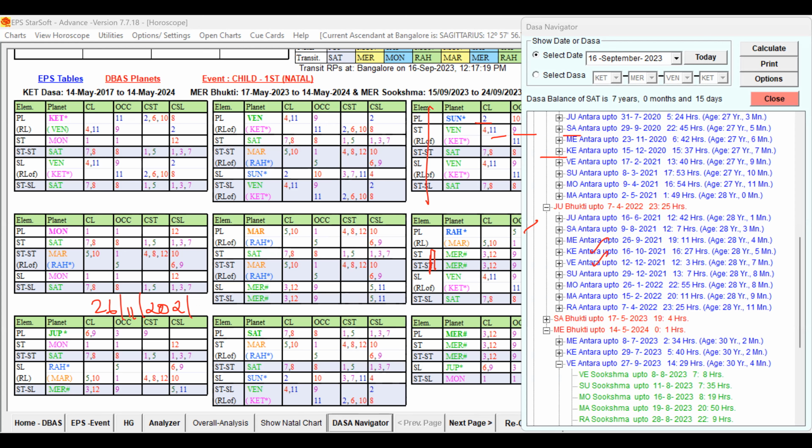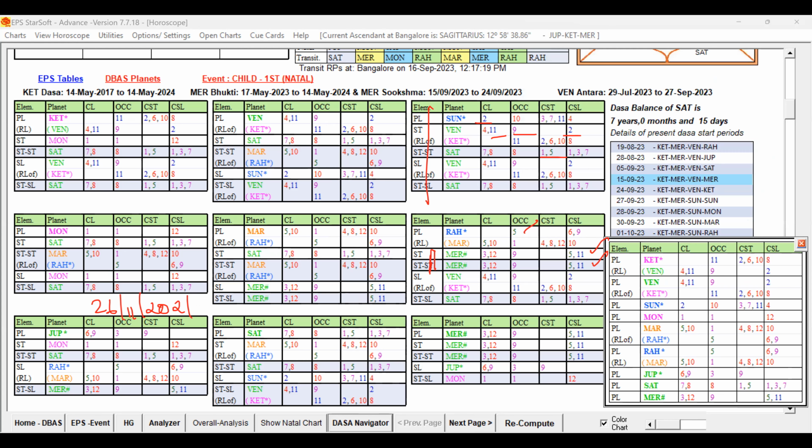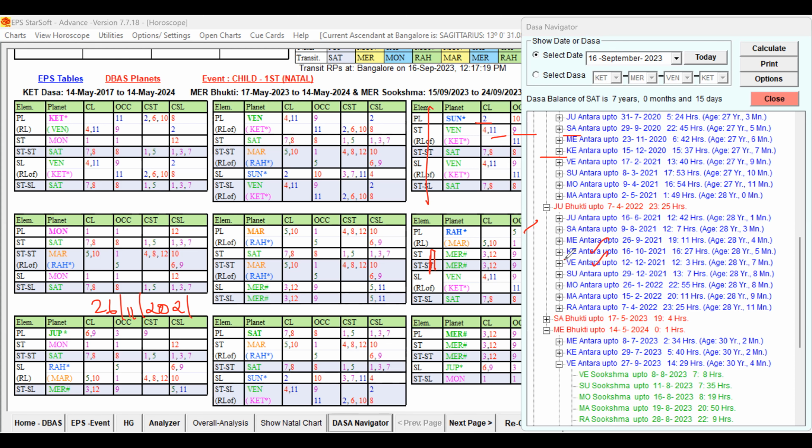In that period, Ketu Dasa, Jupiter Bhukti was running on 26/11/2021, Venus Antra. So how is Venus? We studied Venus. After the 9 months' completion, the Venus Antra is falling in place.